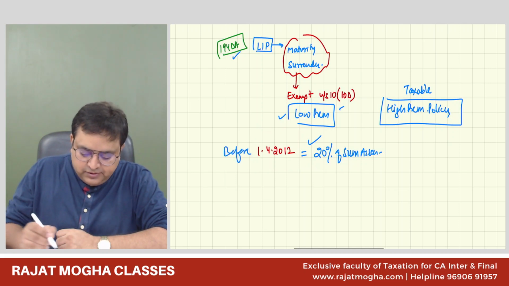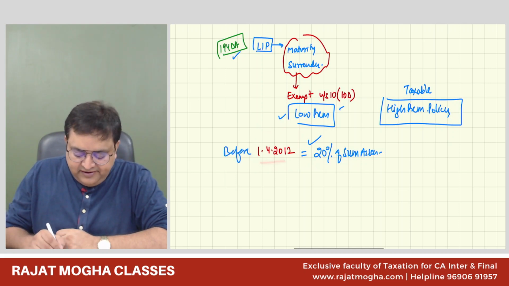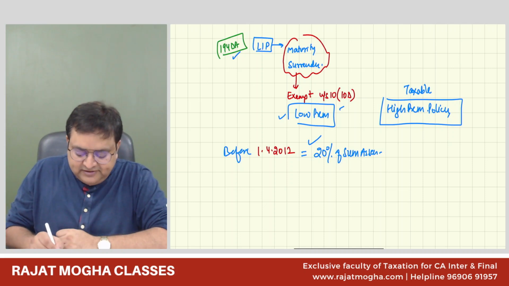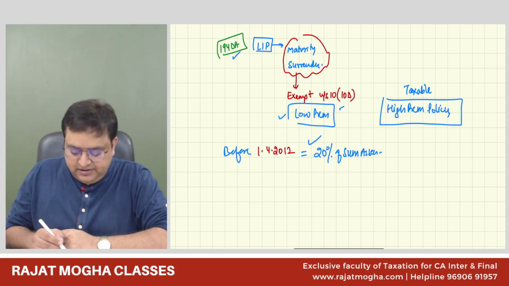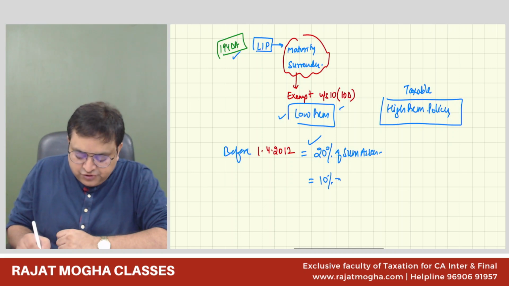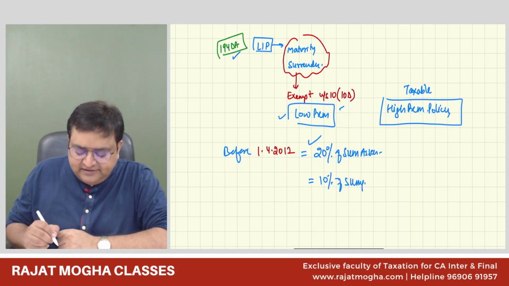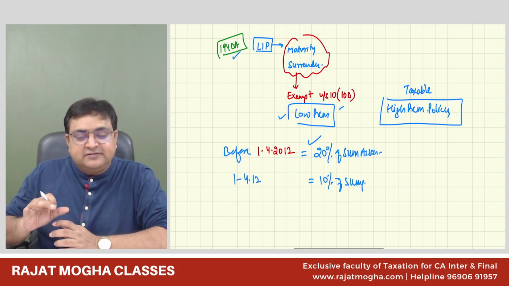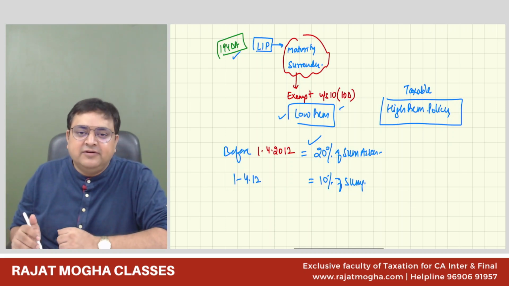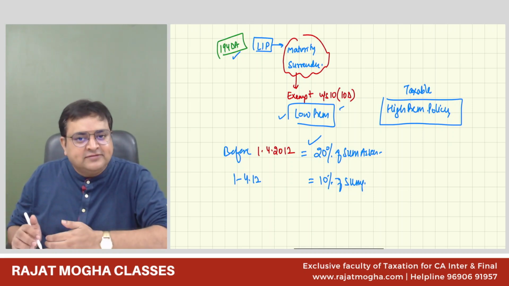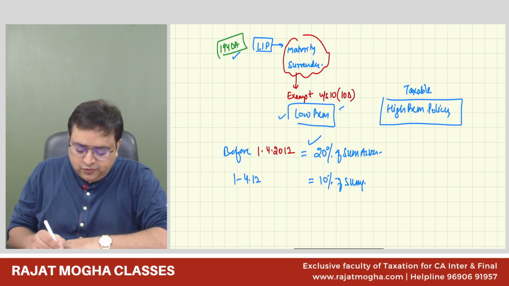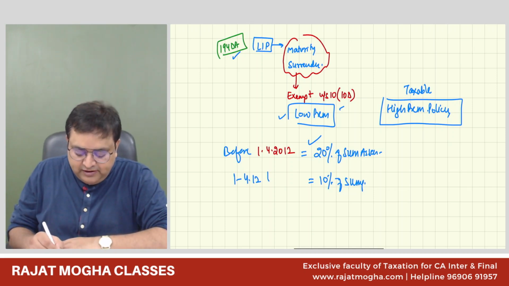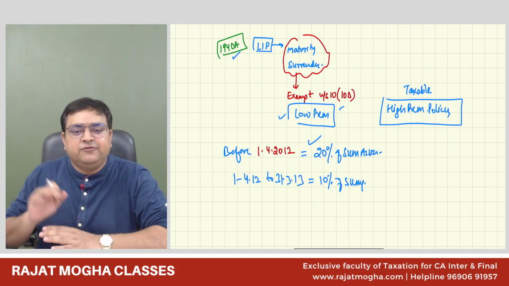Then I have told you that just take next 1 year. From this date, actually they have changed to 10% of sum assured, but after 1 year, they realized a mistake. So for the next 1 year, if the policy is taken from 1st April 2012, guys, we have discussed this 3 times. In 3 chapters, we have discussed this in deductions, in IFOS, and in TDS. So on 1st April 2012 till 31st March 2013, for 1 year, they have taken 10% for all the policy.